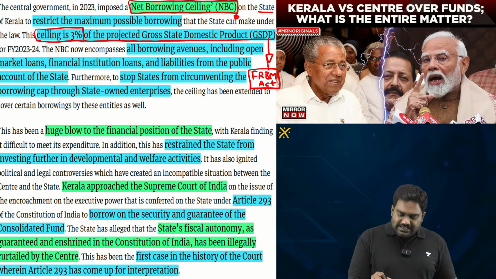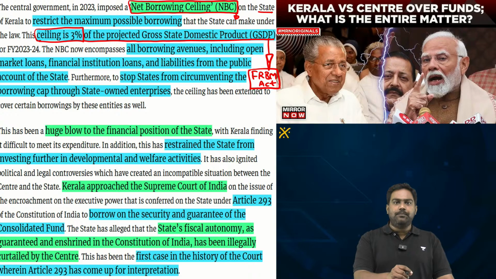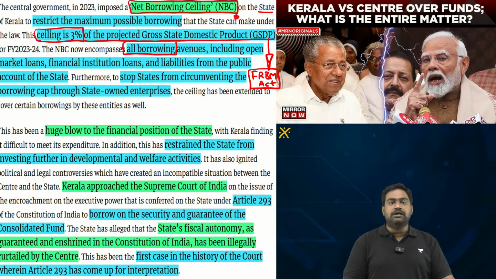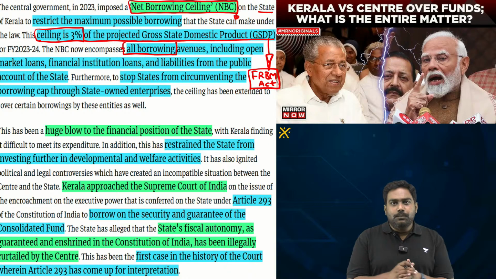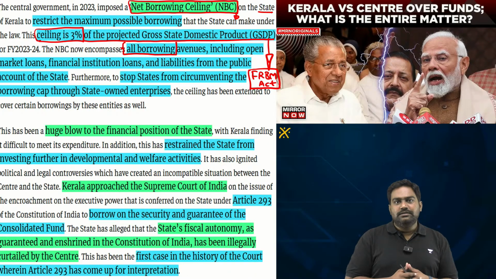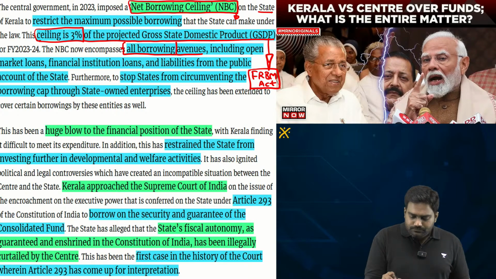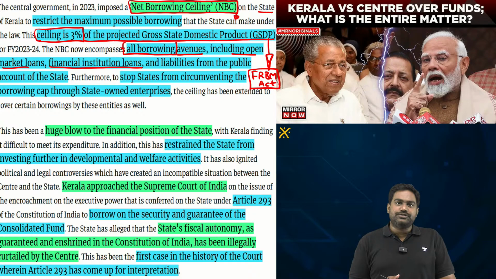The center has placed this 3% cap with regard to the state's GDP as far as its overall borrowing is concerned, and this limit will cover all the types of borrowing that can be done by the state, be it loans raised by the state government in the markets, or loans raised through financial institutions, or loans that could be raised with the state from the center itself.